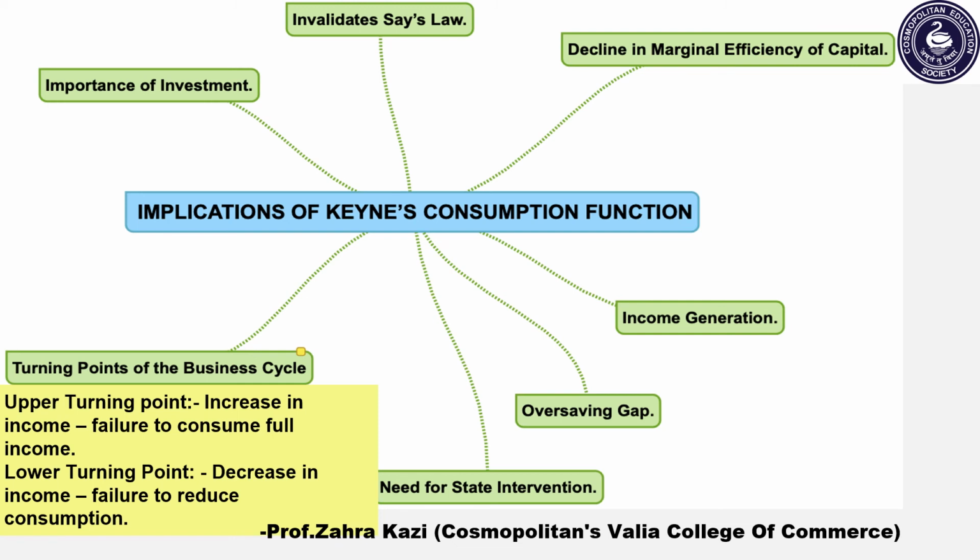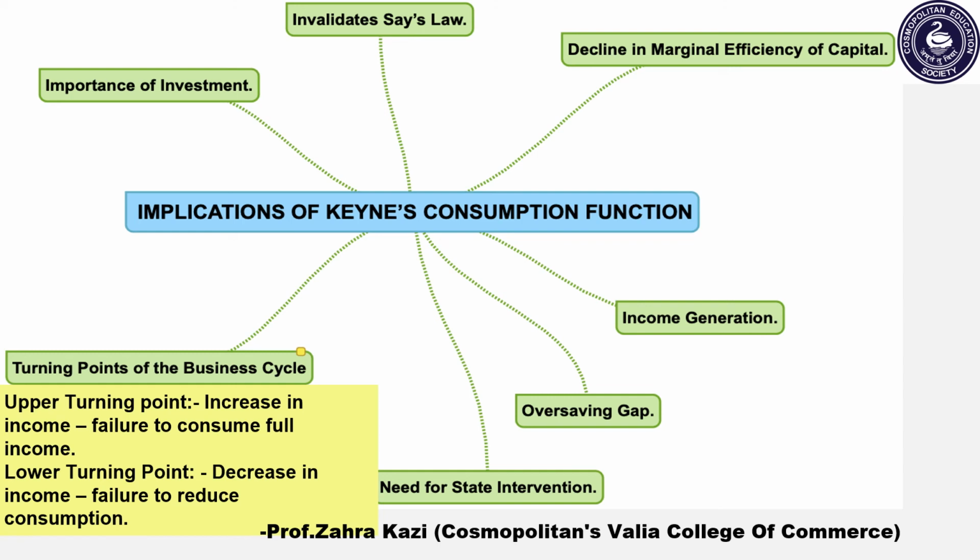The next implication is turning points of the business cycle. Keynes' consumption function also explains the various turning points of the business cycle. As we know, the upper turning point of the business cycle, that is from boom to depression, takes place because of failure of people, that is inability of people to spend their entire increase in income on consumption.